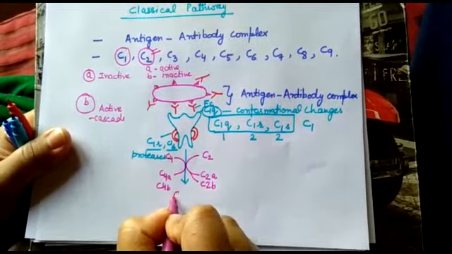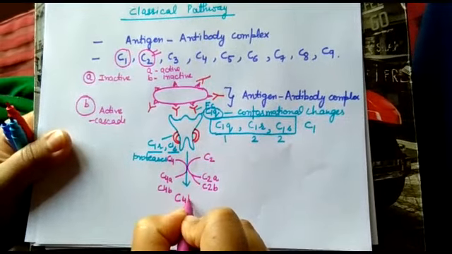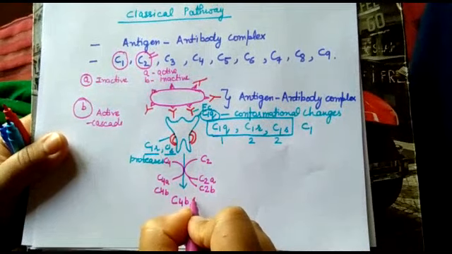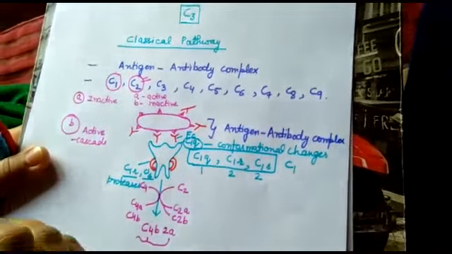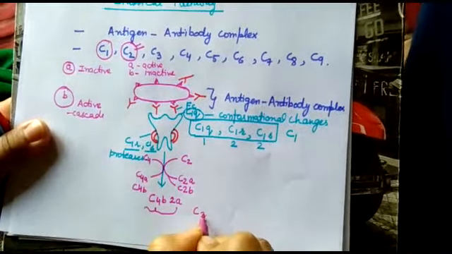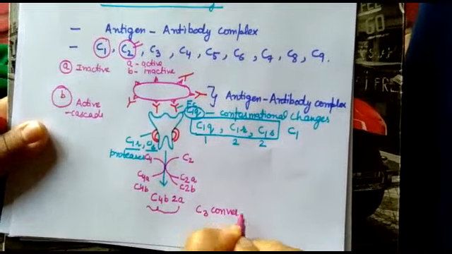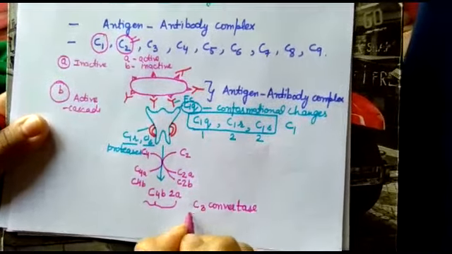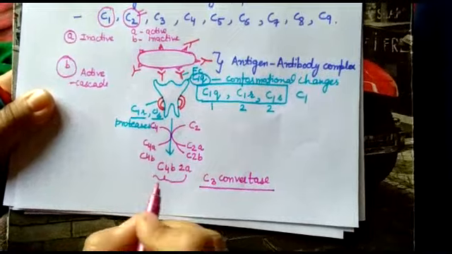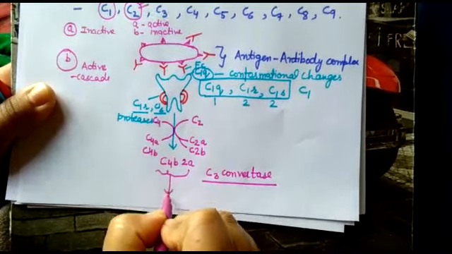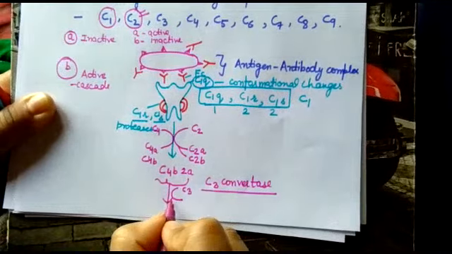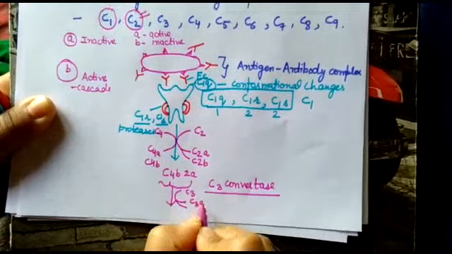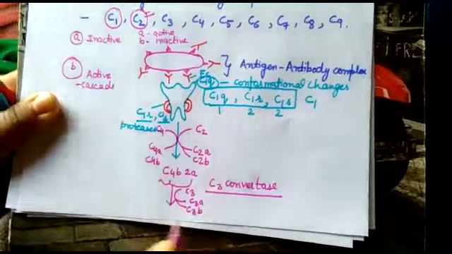These form a complex, that is C4b2a complex, which is called C3 convertase, as it is used to convert C3. It helps in the conversion of C3 into C3a and C3b.